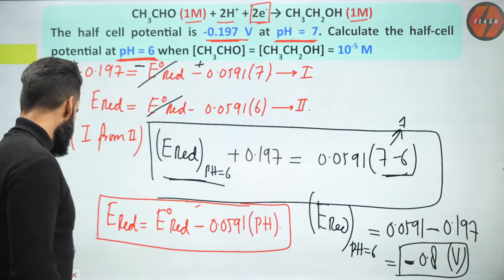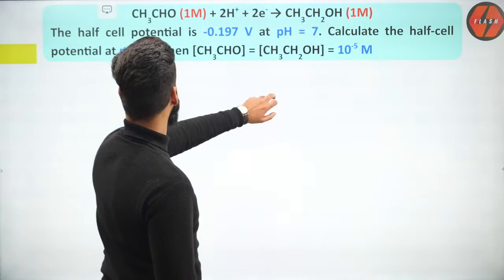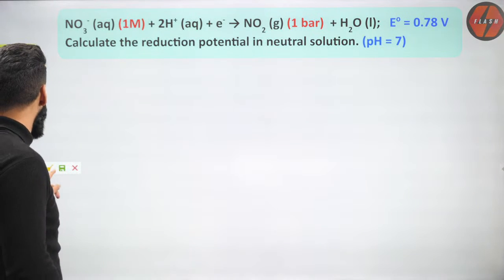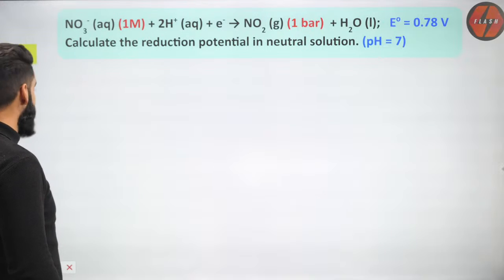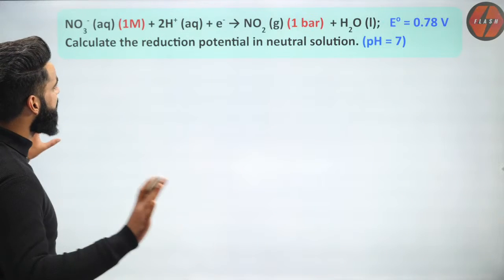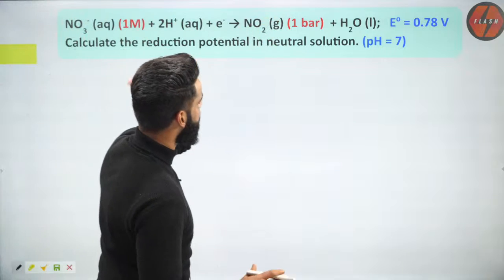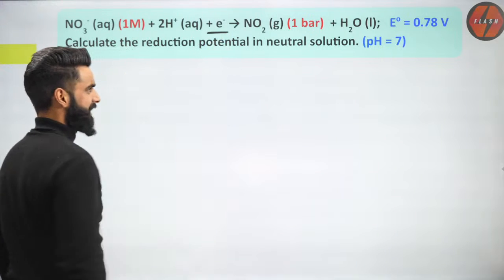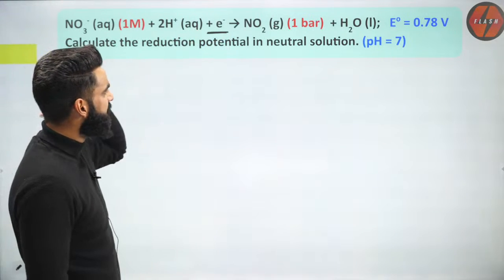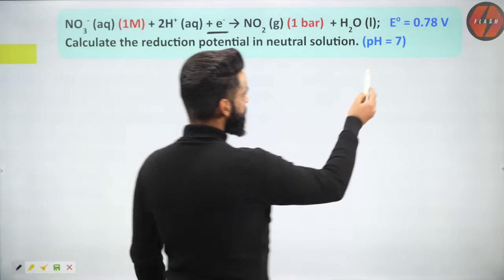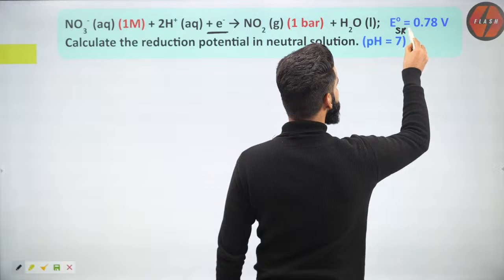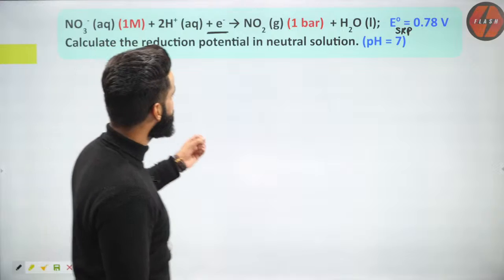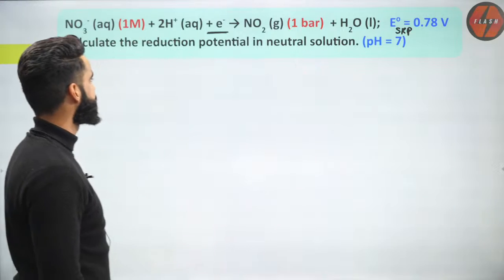Alright, guys. I'm moving on to one more question then. Let me see if you can solve this question or not. It's a very simple question, and I want every one of you to give it a try. Again, I'm given a reaction. Is this the reduction reaction or oxidation reaction? It is the reduction reaction because electron is being gained over here, correct? And I'm given the standard reduction potential of this cell. Calculate the reduction potential in the neutral solution when the pH is equal to 7.